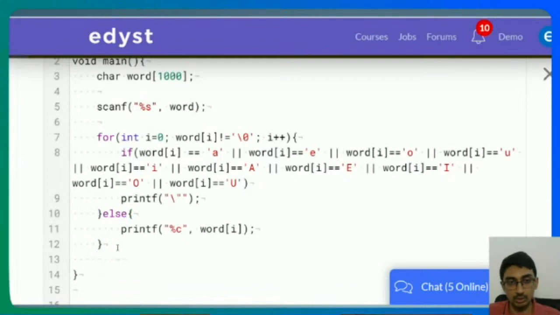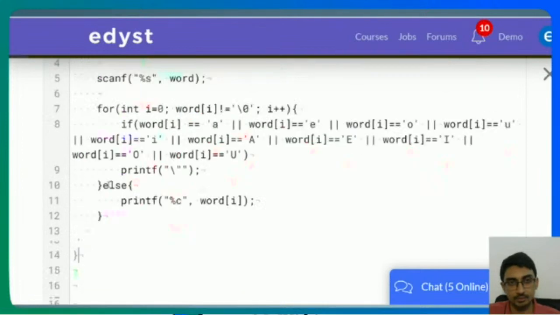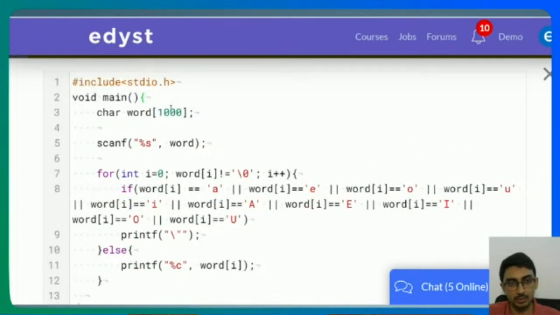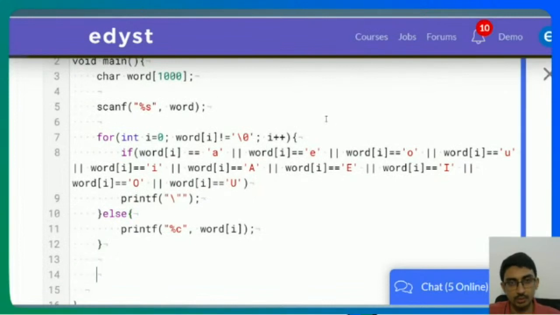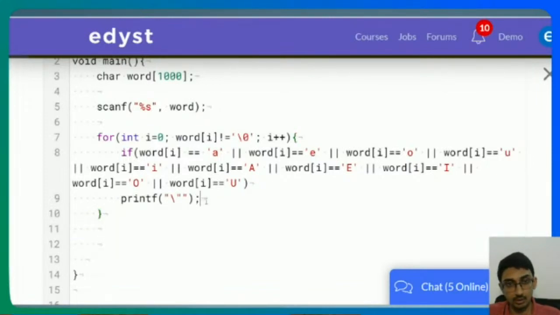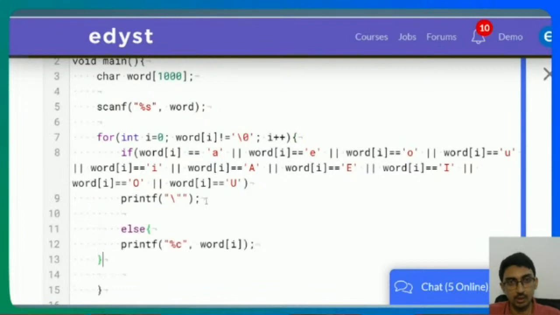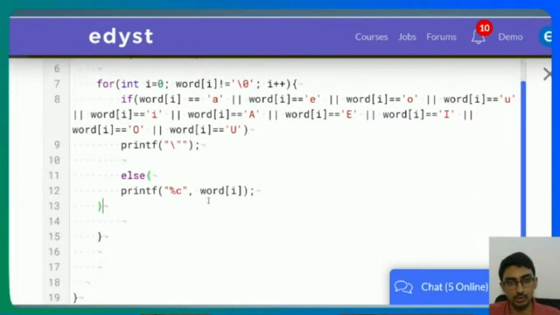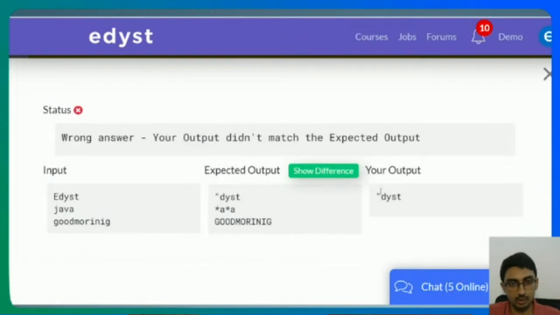So this was just for the first word, by the way. Where are all these brackets pointing? That's for this one. Got it. This else should be inside. One second. Else this, right? So if I run it, I get, for Edyst, the capital E replaced with quotes, which is fine. So I got at least the first one.